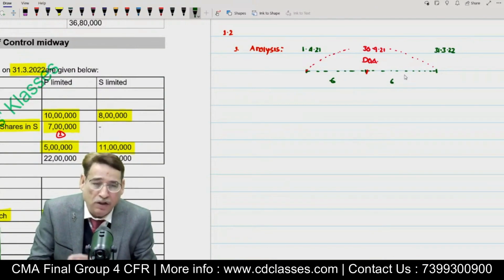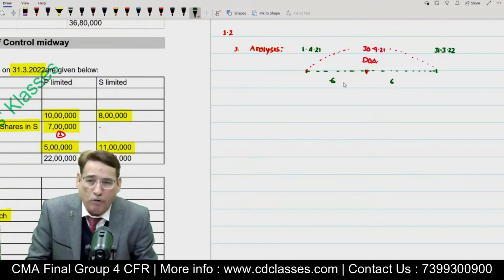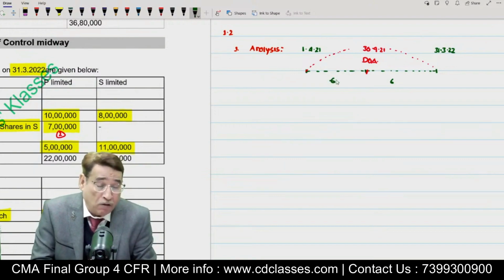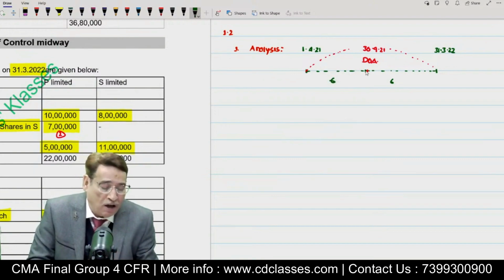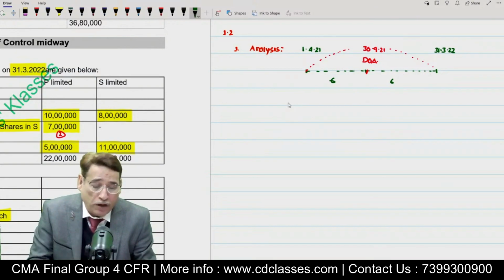Is it clear to you? Yesterday, in the last session, we talked about the fact that the period which falls preceding the date of acquisition is known as pre-acquisition period, while the period which falls later, that is after the date of the acquisition until the end of the year, is known as post-acquisition period. After this point, what are we supposed to do?